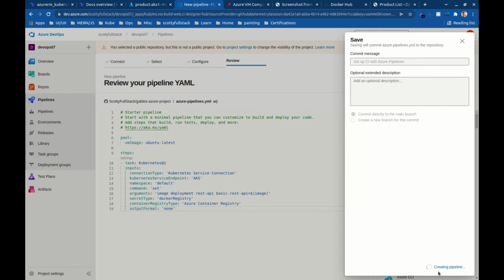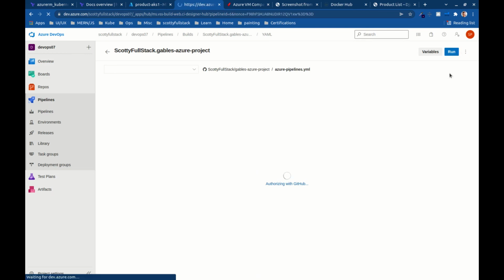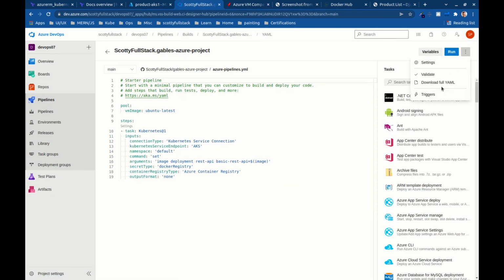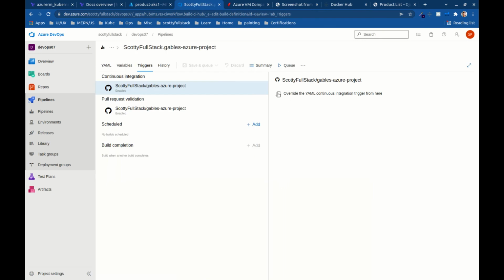Now I do want to just override the trigger here, so that every time that we commit to main, it's not going to run, because this is not CI/CD, so we don't want to have a trigger here. Okay, I'm going to override, and I'm going to disable continuous integration for this one. Save it, and that'll commit up, and now we can run this.